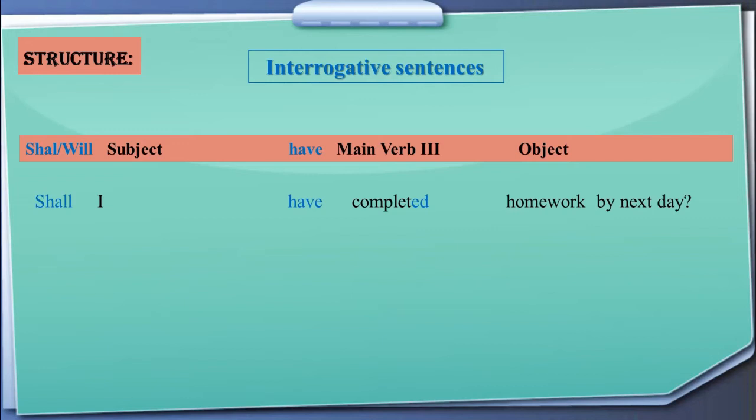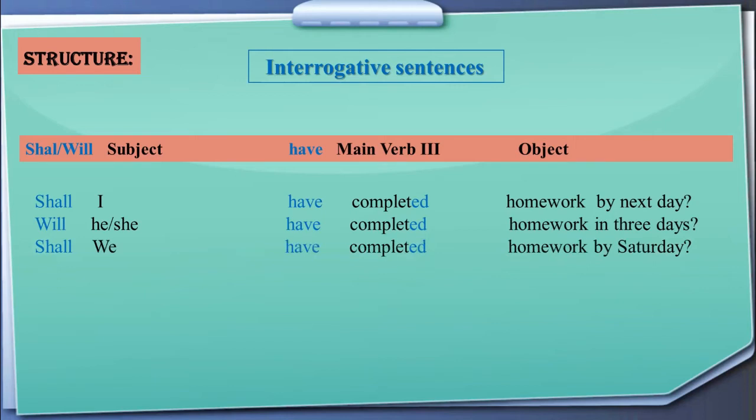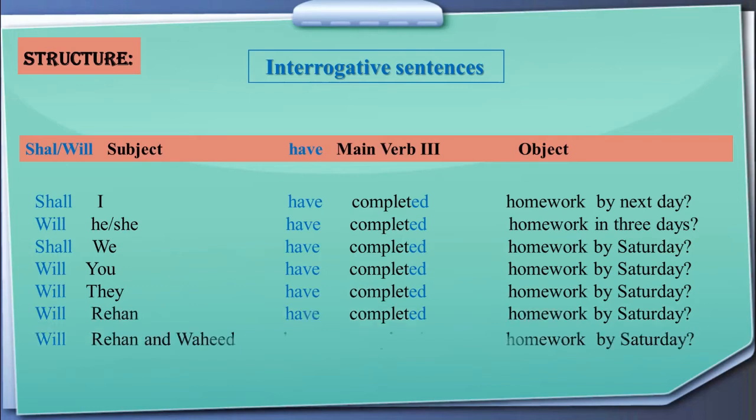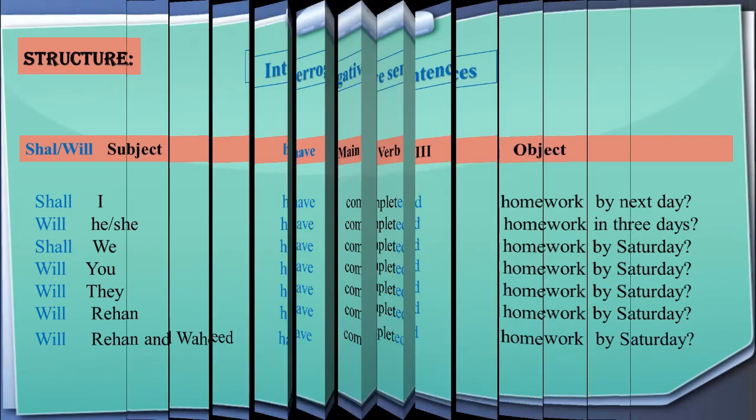As it is there, shall I have completed homework by next day? Will he or she have completed homework in 3 days? Shall we have completed homework by Saturday? Will you have completed homework by Saturday? Will they have completed homework by Saturday? Will Rihan have completed homework by Saturday? And will Rihan and Fahid have completed homework by Saturday? So this is how we are going to make interrogative sentences.